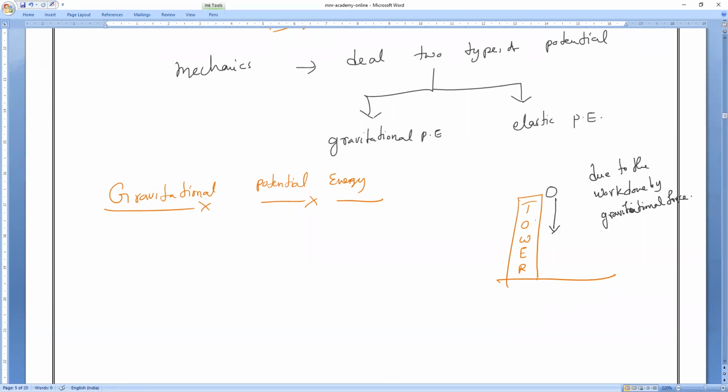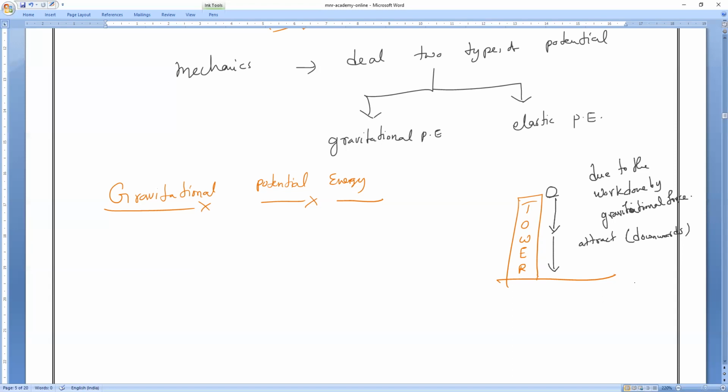Gravitational force will always attract any body that is released. The gravitational force of attraction acting on the body is always in the downward direction, that is, towards the earth surface, and it displaces the body through a certain height.